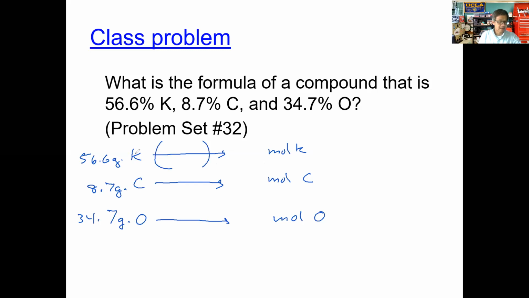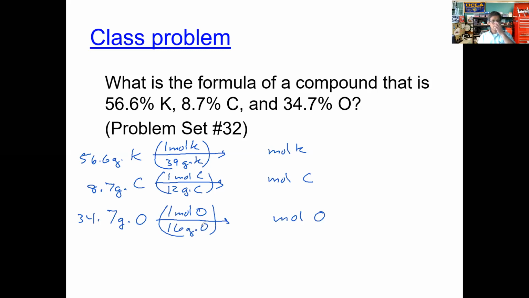The molar mass of potassium, if you look on your periodic table, is 39, so we're going to divide by 39, which is the molar mass in grams of potassium. Same thing for carbon here. The molar mass of carbon is 12 grams, so we're going to divide by the molar mass of carbon. And then finally, we're going to divide by the molar mass of oxygen, and this will be 16 grams of oxygen.